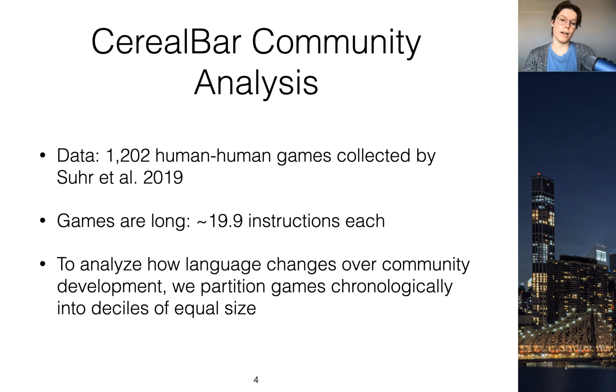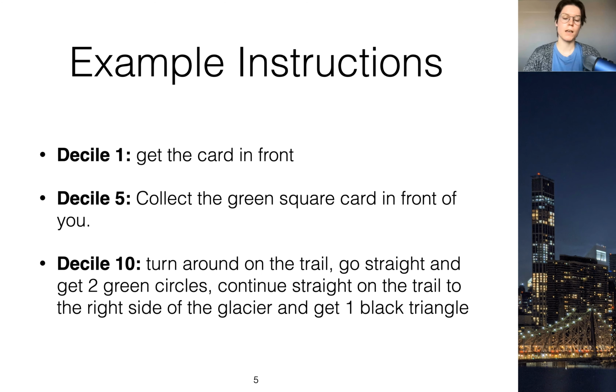In our analysis, we look at a subset of the 1,200 human-human games collected by Suhr et al. 2019. The games are quite long, at around 20 instructions each, and to analyze how language changes over the community lifetime, we partition the games chronologically into deciles of equal size. Here are some examples of instructions from the first, fifth, and last decile. Qualitatively, we see that over time, language tends to look more complex and longer. These were picked, but they do show the trends in general that we see over the 10 deciles.